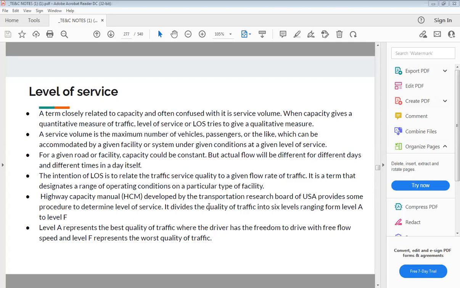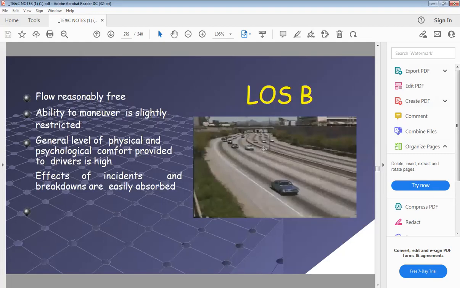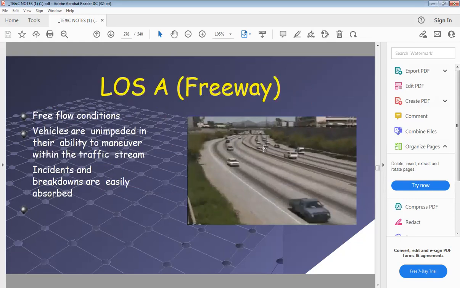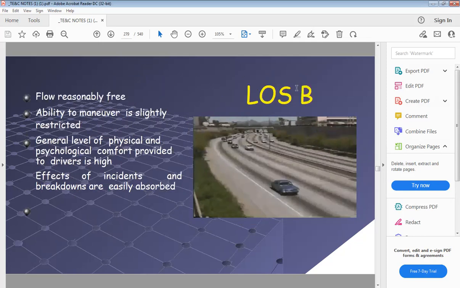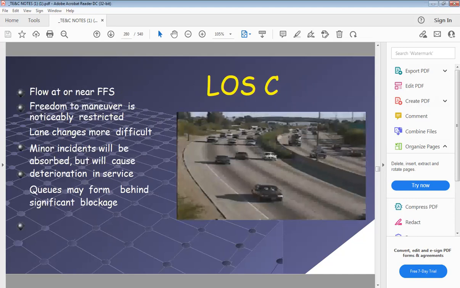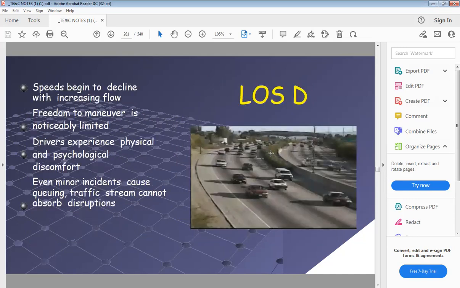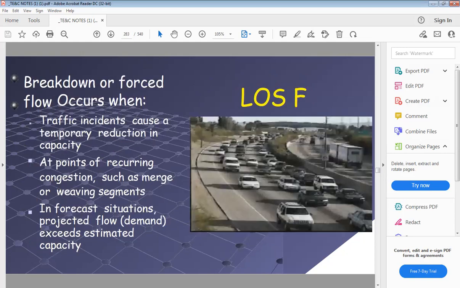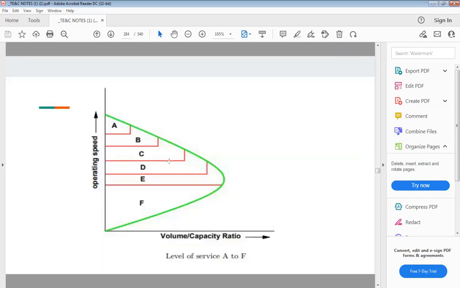So this is about the level of service. Just now we have discussed level of service A is freeway, level of service B, level of service C, D, E, and finally F. So there is one graph between operating speed and the level of service, volume to capacity ratio, and level of services from A to F. So the graph looks like this.